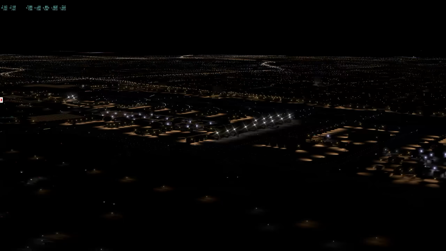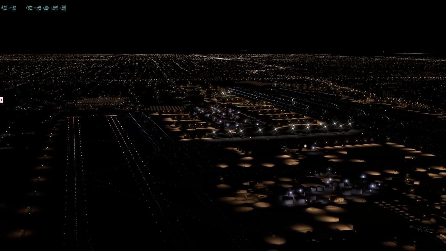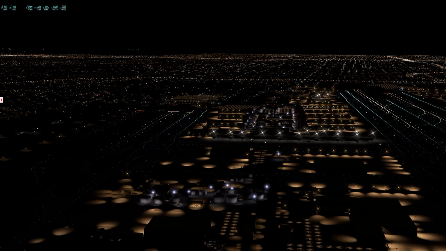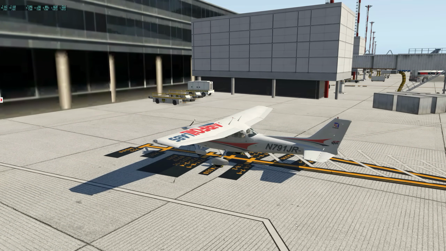Okay, let's switch over here. Remember, this is where we used to get 25 frames with the number of world objects set to maximum, and now we're getting about 34, so a 9 FPS difference. Again, significant. The next test that we're going to do is the HDR test.